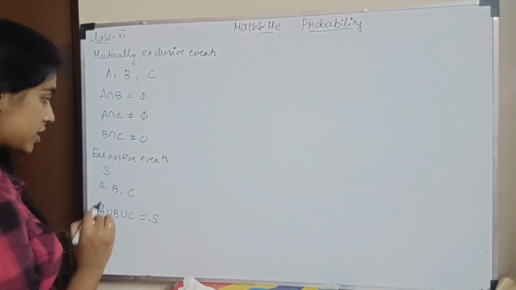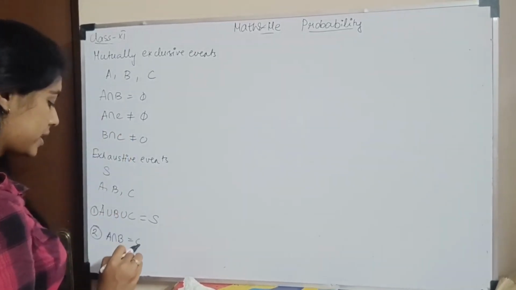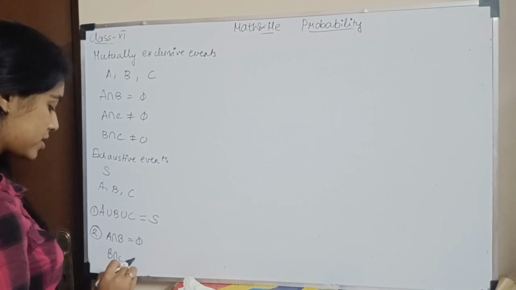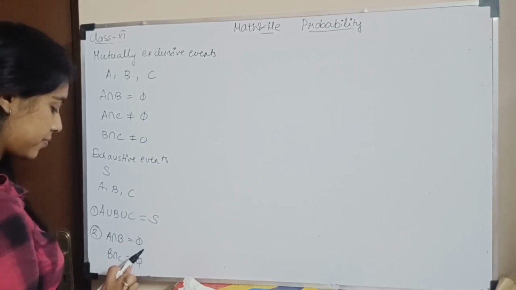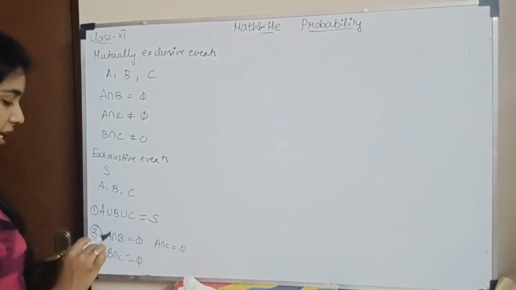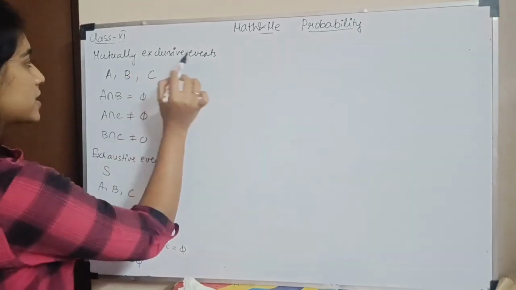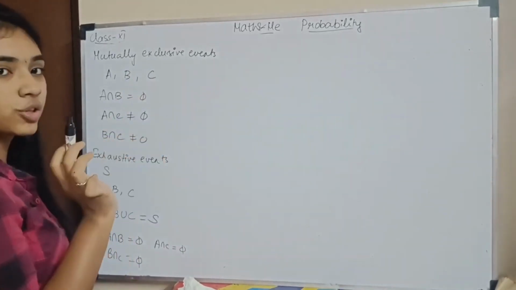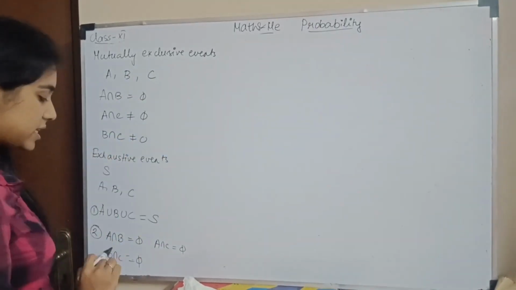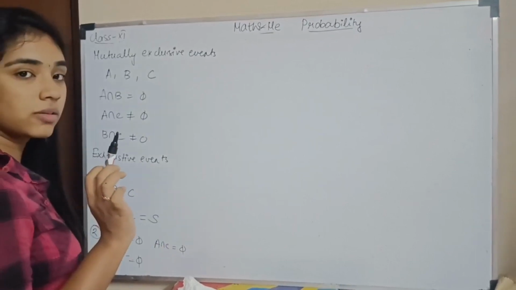Second condition is they should be pairwise disjoint, which means A intersection B is a null set, B intersection C is a null set, and A intersection C is a null set. So you should satisfy two conditions for the event to be exhaustive. Okay? What are mutually exclusive events? There is no intersection. Exhaustive events, when you club all the events, you should get the sample space in total. Okay?